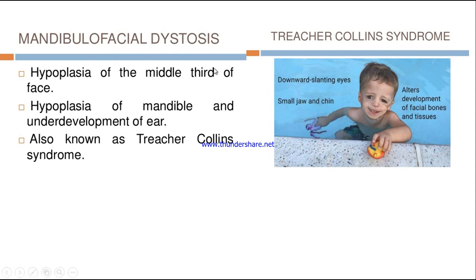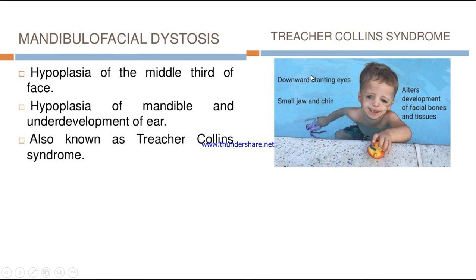Next, coming to the type, mandibulofacial dysostosis. This is also called Treacher-Collins syndrome. It is the hypoplasia of the middle third of the face, and there is hypoplasia of the mandible and underdevelopment of the ear. So what happens is the cells are not fully developed. The mandible is not fully developed. The middle third of the face is also not fully developed, and there is underdevelopment of the ear. So this is called mandibulofacial dysostosis.